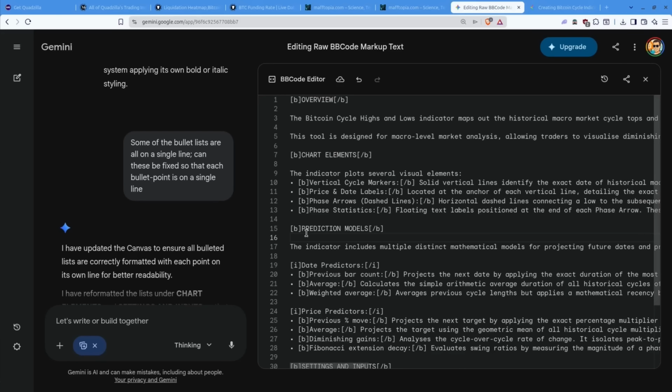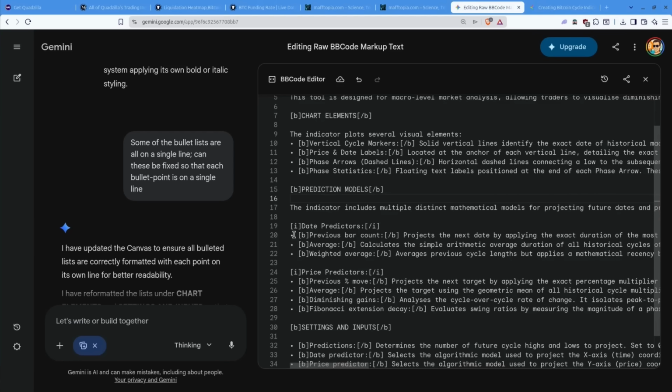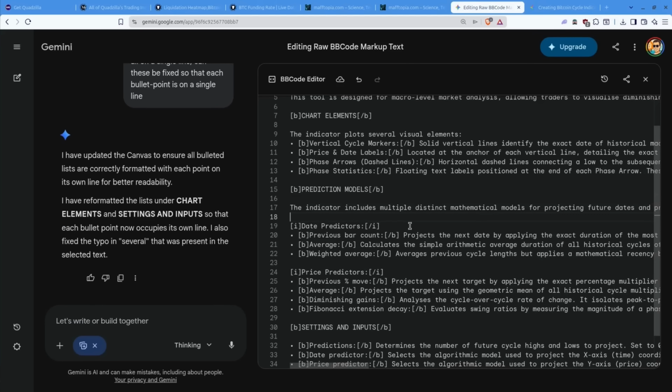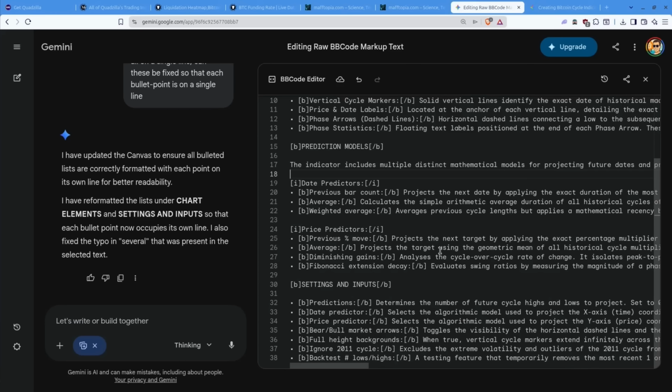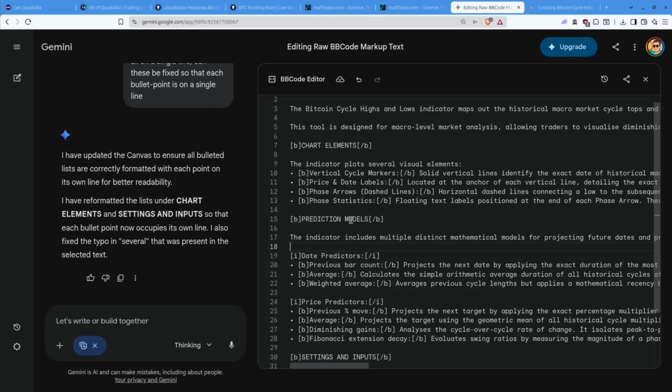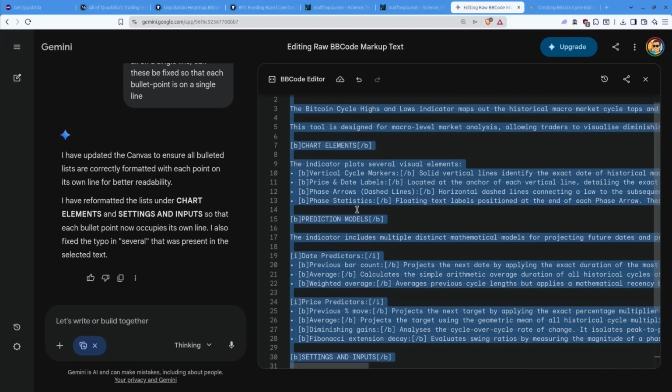Then I asked it to fix a thing, because some of these bullet lists had initially been created all on the same line. Within TradingView, that would definitely mess up. So it fixed that, which is good. Now we're good to go. To be honest, I haven't even read this through. I'm just trusting that it's said good things and that they make sense. I'm just going to grab that, plonk it in.